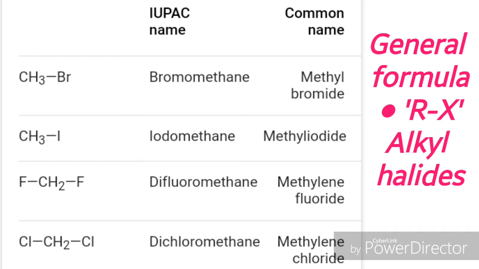Chloroethane was produced in the 15th century. In this table, you can see some examples of haloalkanes or alkyl halides: bromomethane, iodomethane, difluoromethane, dichloromethane.